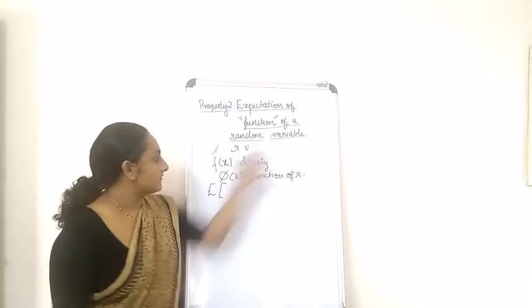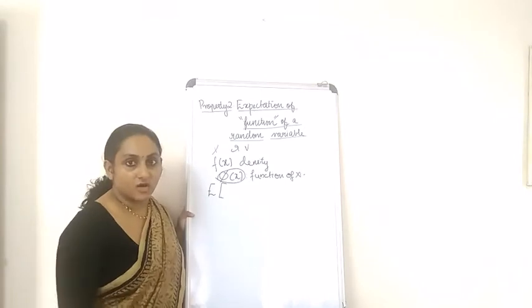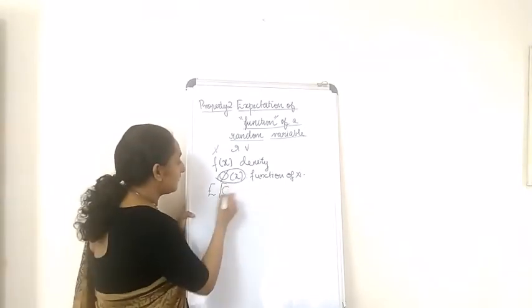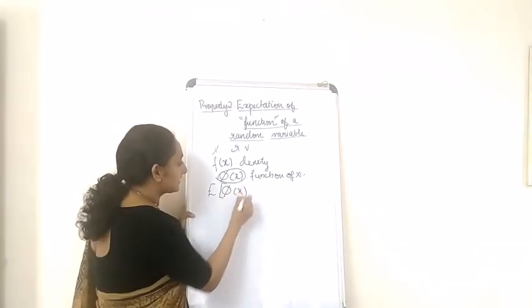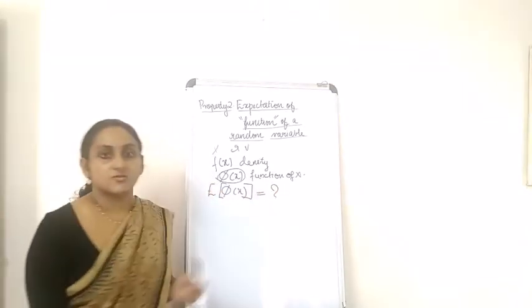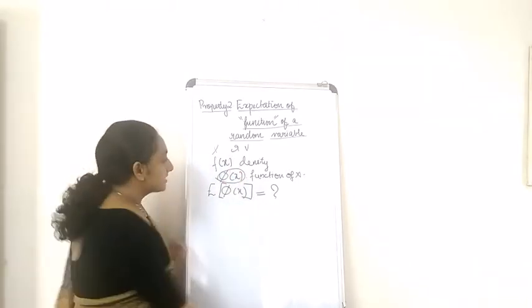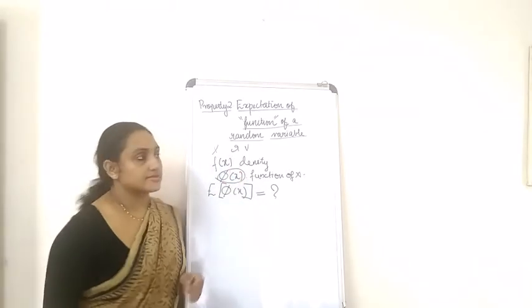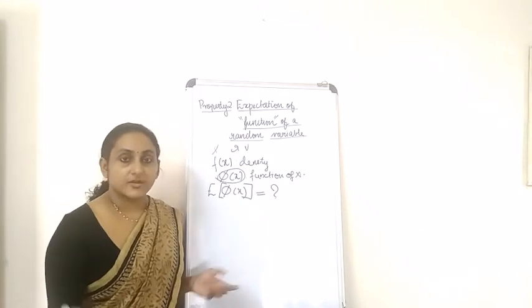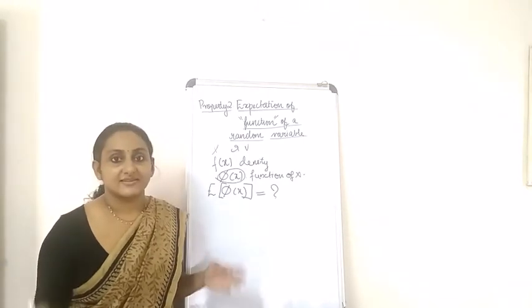Function of a random variable, that means phi of x. So expectation of phi of x is equal to what? That is what we have to find out in property 2. Now here also you will have two cases, x being discrete and x continuous. Now let's have a look when x is discrete.